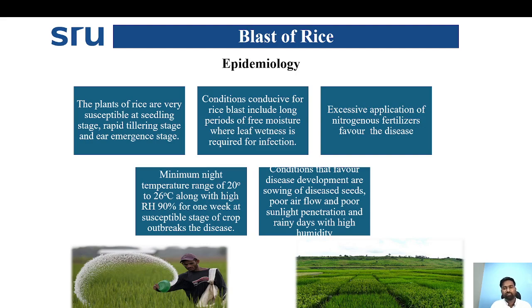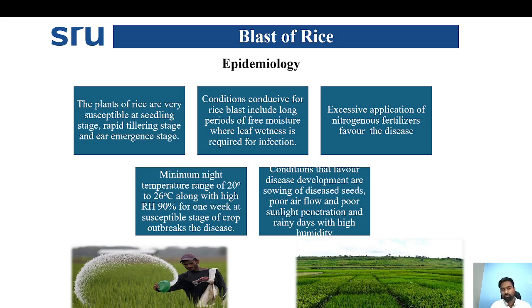Conditions conducive for rice blast include long periods of free moisture, as leaf wetness is required for infection, and excessive application of nitrogen fertilizer, which favors the disease. When we apply excessive nitrogen fertilizer, it reduces the thickness of the cell wall, so the pathogen can easily penetrate. A minimum night temperature of 20 to 26 degrees along with a higher relative humidity of 90% for a week at a susceptible stage of the crop leads to an outbreak of the blast disease.